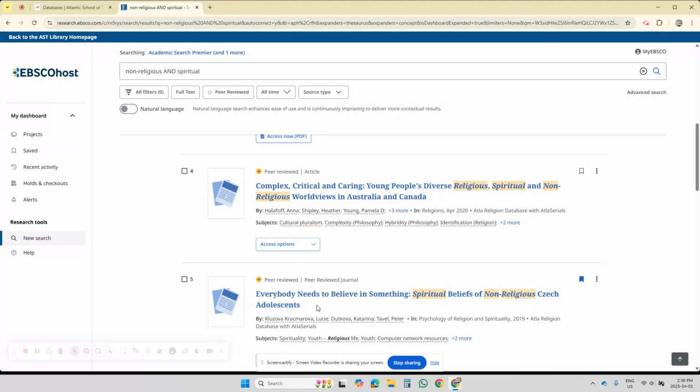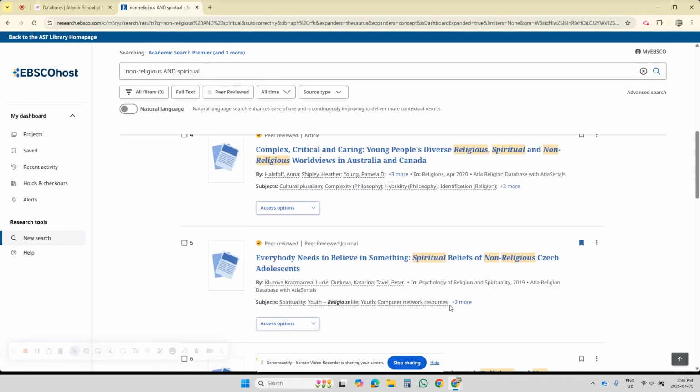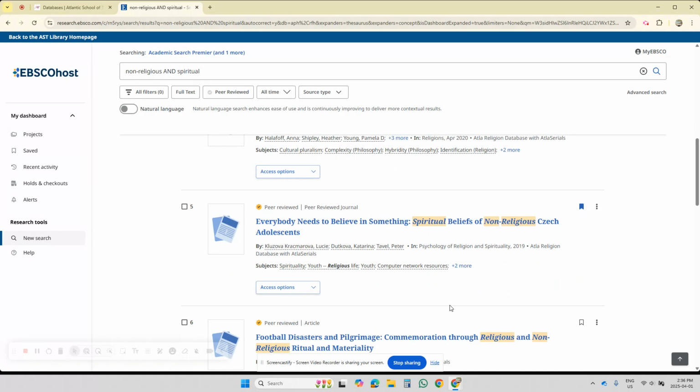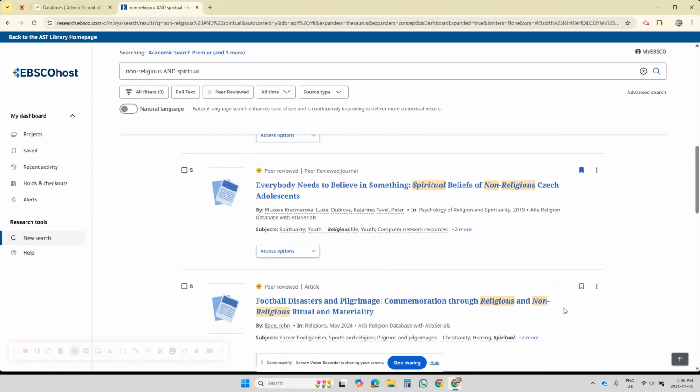But the content still has some application, and the research study itself is a model to look at. So even if I wasn't interested in Czech adolescents, but rather elderly Canadian individuals, this article is still of value. Try to see beyond your topic and see how it may apply. All right. So I added that one.